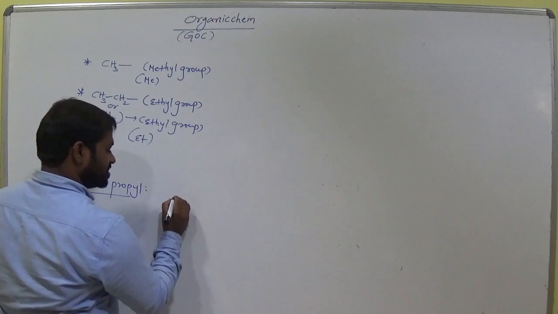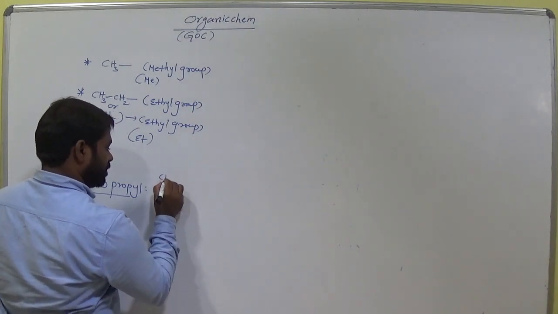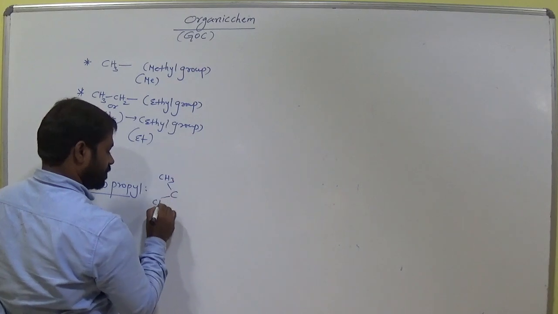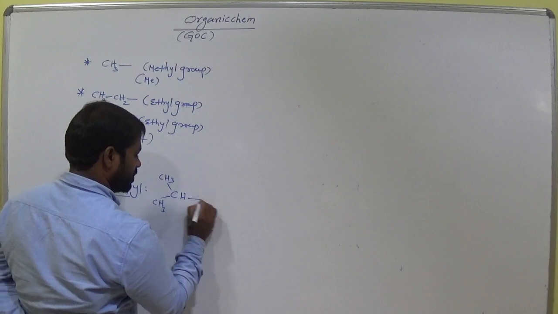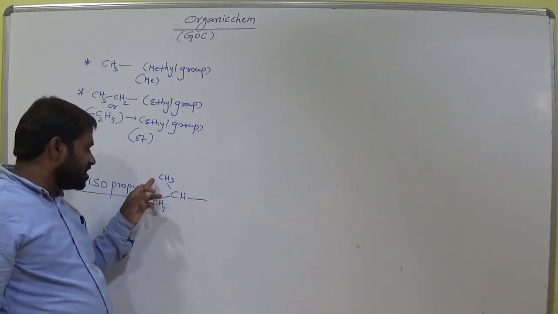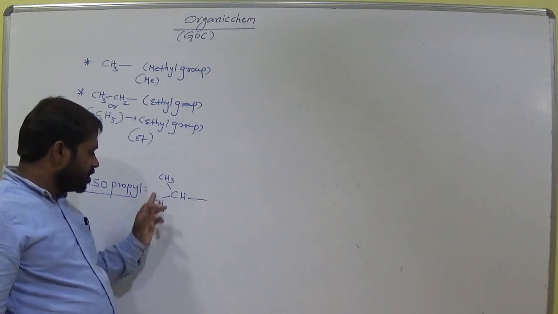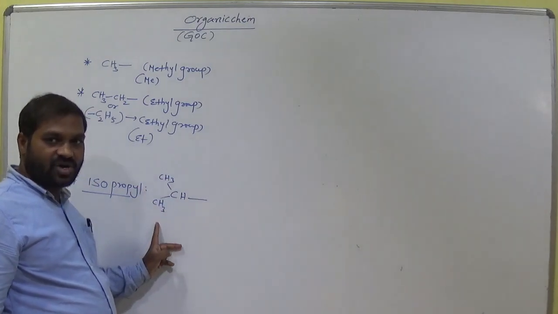Isopropyl means, suppose C, this is called isopropyl. So at a single carbon two similar groups are there. At this carbon two similar groups are there. This is called iso.